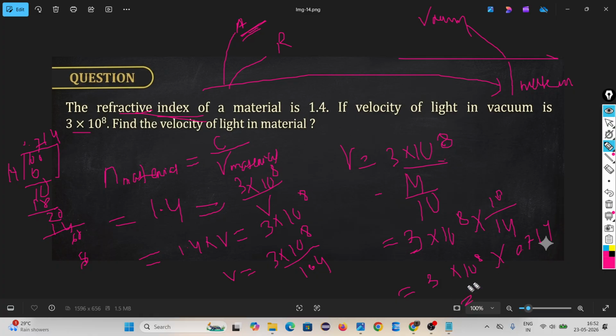Multiply this 0.714 into 3, which gives 2.142. So V is 2.142 into 10 to the power 8 meters per second. Do you understand or not? Understand. Okay.